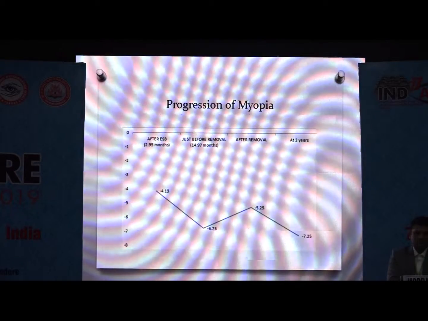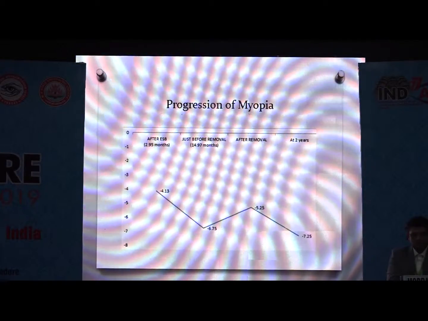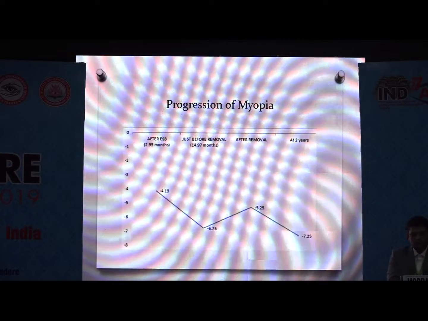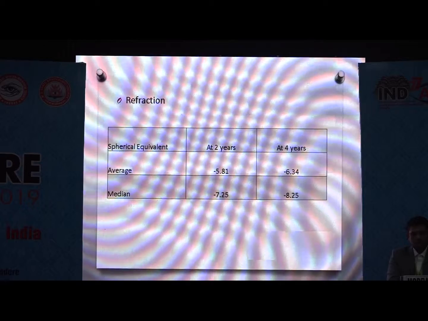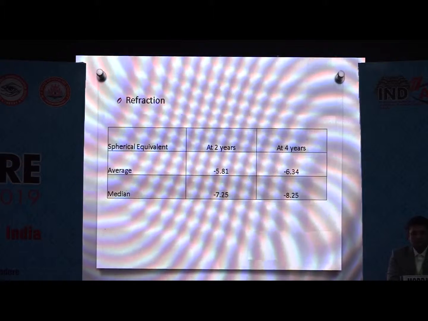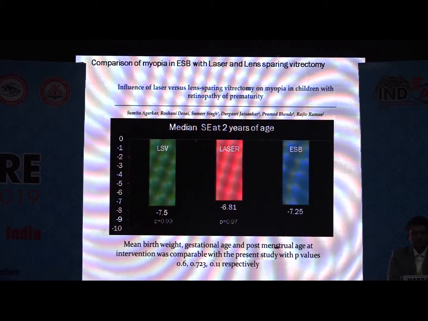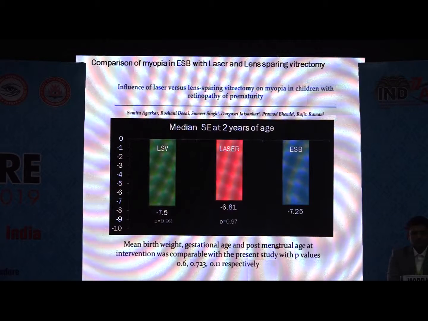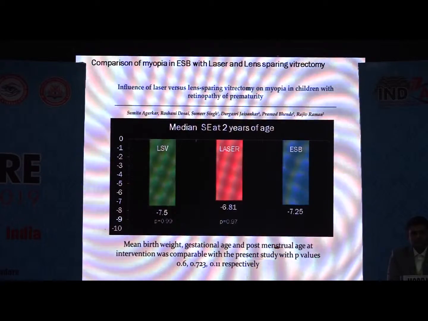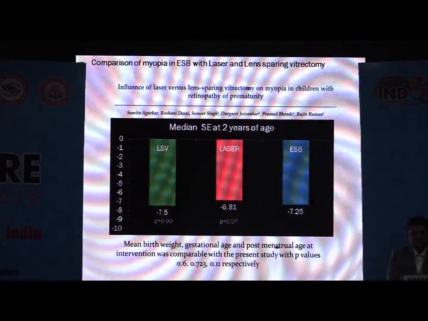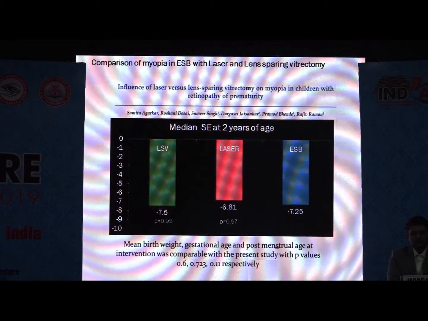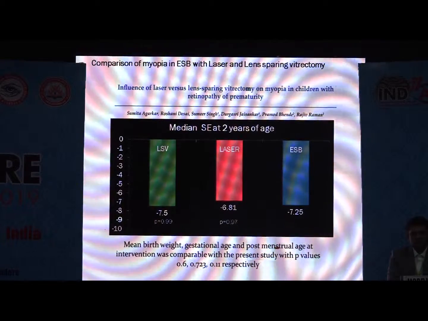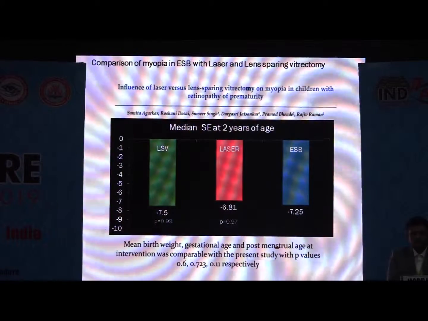There was a decrease in myopia after removal of buckle, as we can see there. Median spherical equivalent at 2 years was -7.25 and at 4 years -8.25. We also compared our median spherical equivalent at 2 years with a study published from our institute in IJO, in which they compared the median spherical equivalent at 2 years in eyes that underwent lens sparing vitrectomy with laser, and the two study groups were not different in terms of mean birth weight, gestational age, or post-menstrual age.